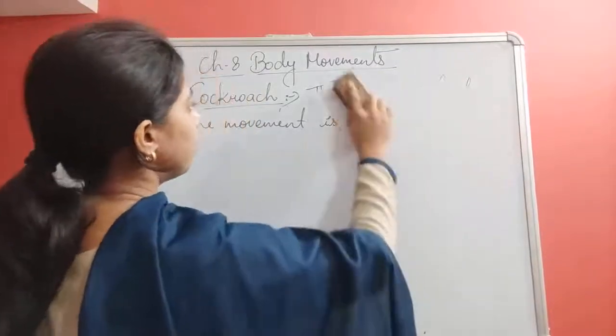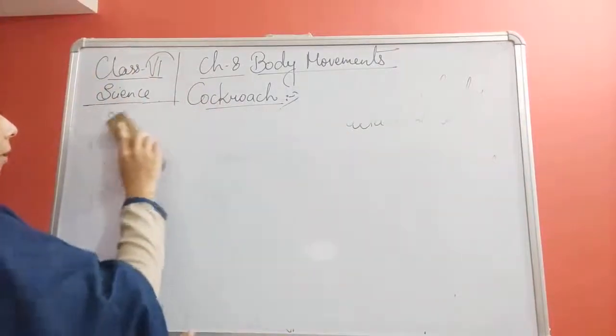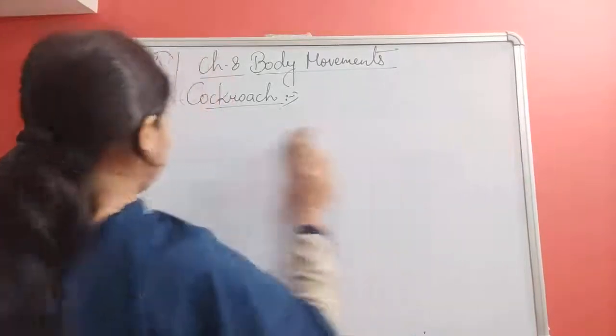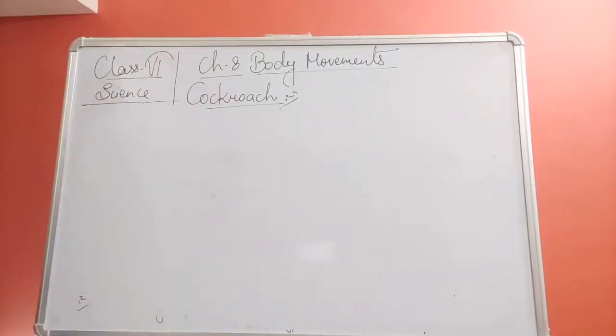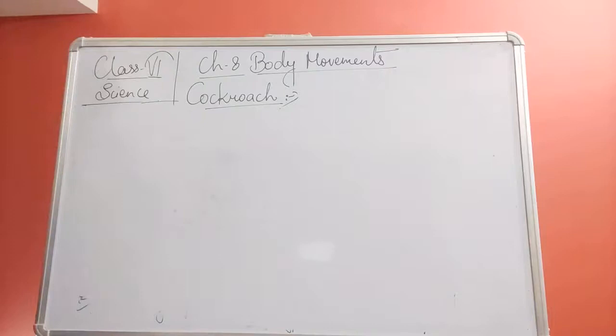So we can write that not only legs, it also has a pair of wings attached with it. Cockroach has two pairs of wings which are attached to its breast muscle.